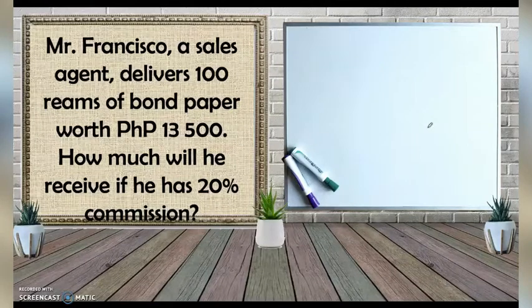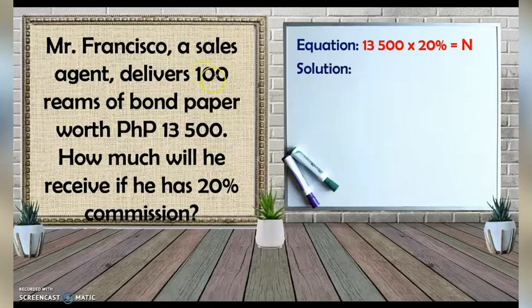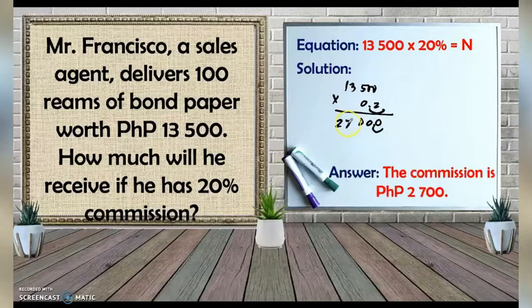Next, Mr. Francisco, a sales agent, delivers 100 reams of bond paper worth 13,500. How much will he receive if he has 20% commission? So still the same, the equation is total sales, which is 13,500 times 20% for the rate of commission. Let us solve this. 13,500 multiplied by the decimal number of 20%, which is 0.2 or 0.20. So we multiply 0, 0, 10, carry 1, 7, 2, count the decimal places, 1. So from here, 1. And our answer here, the commission is 2,700 pesos.